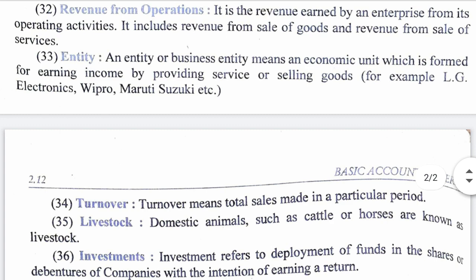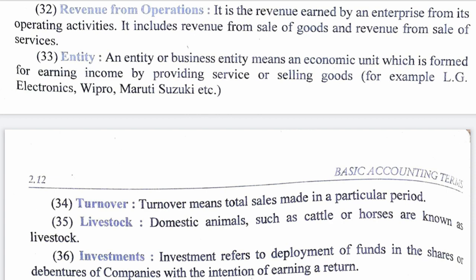The revenue from operations. Now in revenue also there is a demarcation between revenue from operations and revenue from non-operating activities. It is revenue earned by an enterprise from its operating activities. What are operating activities? The activities for which actually the business has been set up.